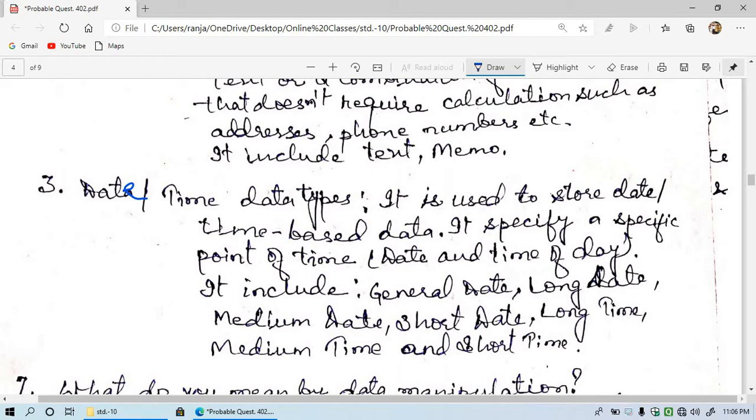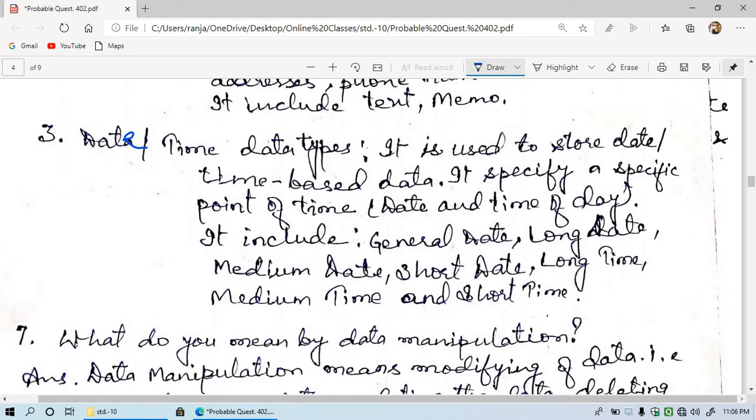It specifies a specific point of time, date and time of the day. It includes general date, long date, medium date. The different types under this data type are: first one is general date, second one is long date, and third one is medium date.